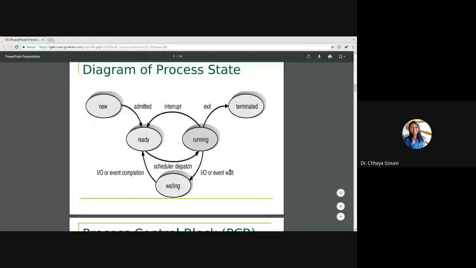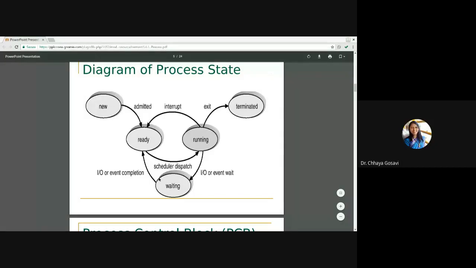Any queries about process states, queues, and scheduler? Slides are visible?